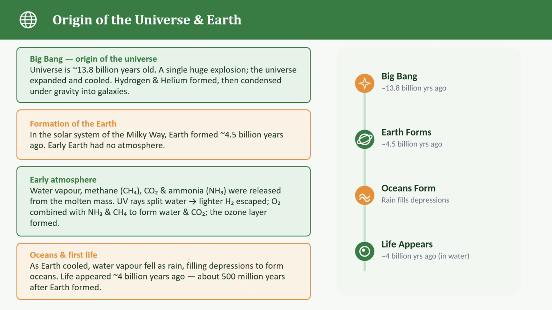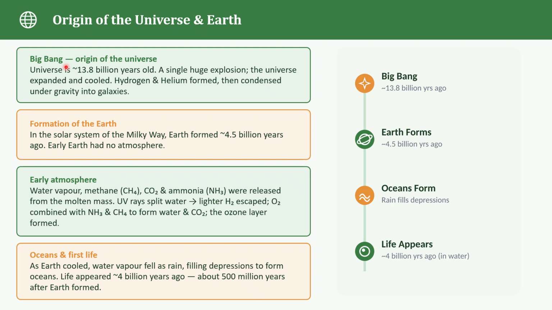Our universe is extremely old. It is about 13.8 billion years old. How much? 13.8 billion years old. So how did this huge universe come into existence? There comes the Big Bang theory. It is one of the theories that explains the origin of the universe.